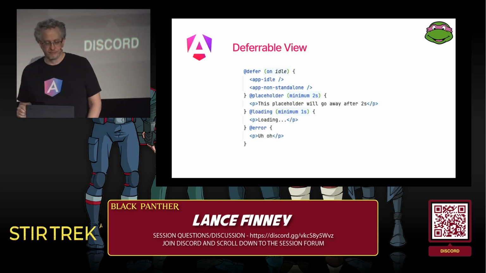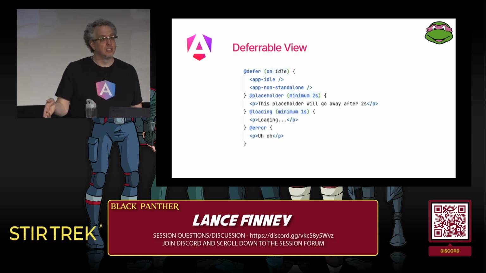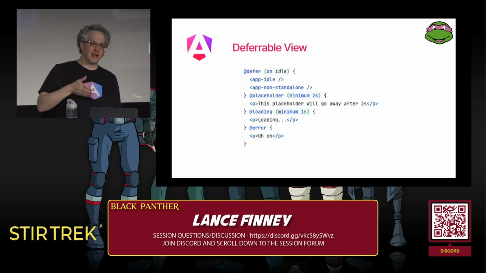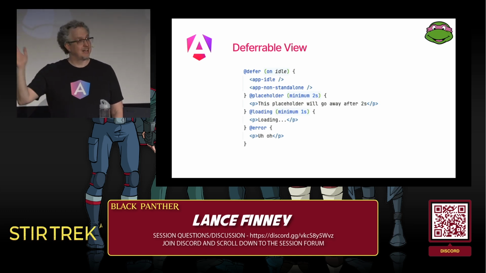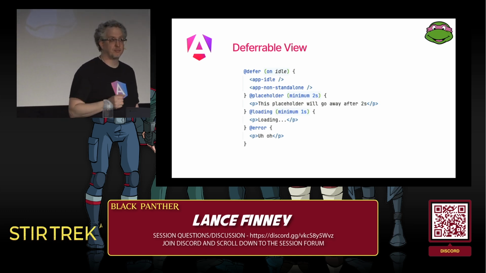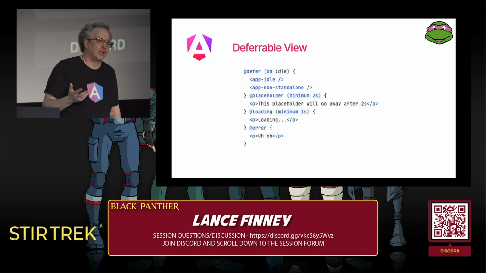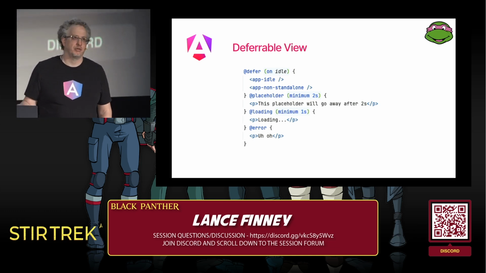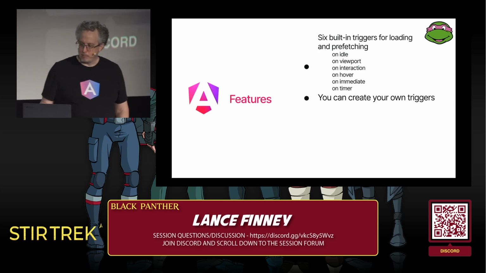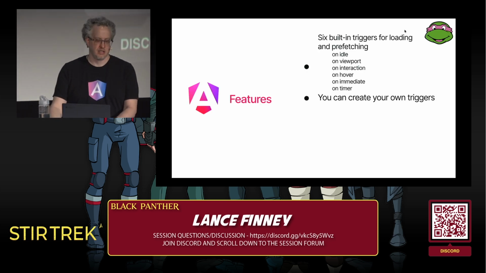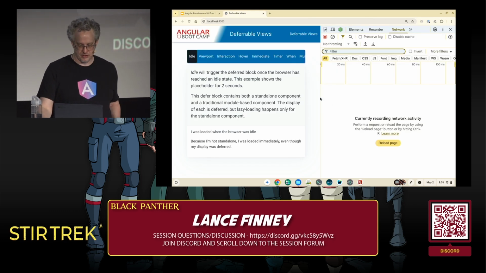That's optional. The placeholder shows before the trigger. And once the trigger happens, then we have the loading placeholder, and that will show on the screen. And again, we're going to show that for a minimum of 1 second. And if there's some sort of network error while trying to load that bundle in, we'll show the error placeholder. And there are a bunch of triggers for this built in, and you can create your own. And I'm going to jump over to a live app to show this.